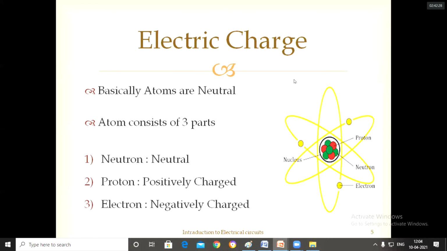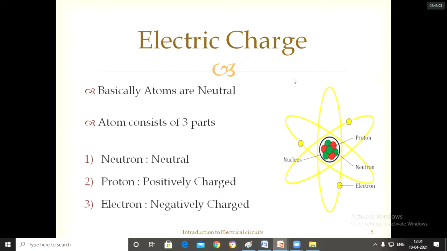But due to some external effect, if you are adding an electron to the outermost orbit, then the number of electrons will be more compared with the protons. Then we can say that it is negatively charged. If you are removing an electron from the outermost orbit, the number of electrons is less than the number of protons. Then we can say it is positively charged. Why? Because the number of positive carriers will be more, so it is positively charged. That we can call a charge.